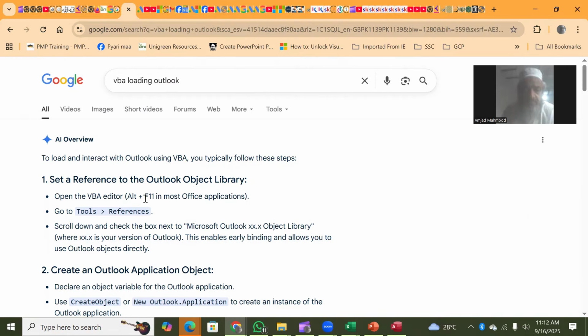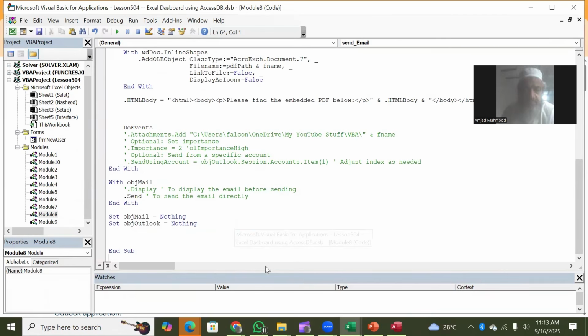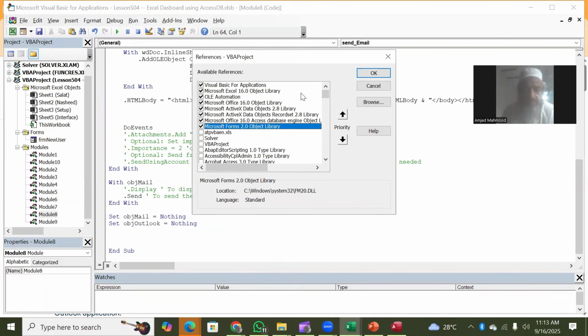Open the VBA editor and press Alt F11. Then you go to References, scroll to the Microsoft Outlook library, and this enables early binding and allows you to use Outlook objects. Let's do this step. We go to Alt F11, and then we go to the references as it is said. In the references, there has to be Outlook. So if the selected items do not have any Outlook...